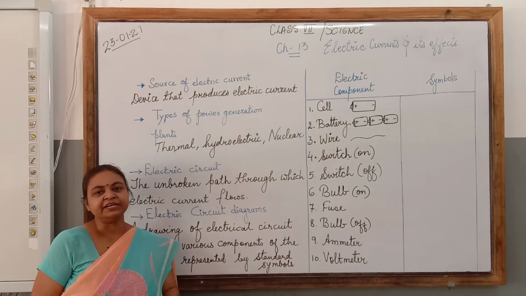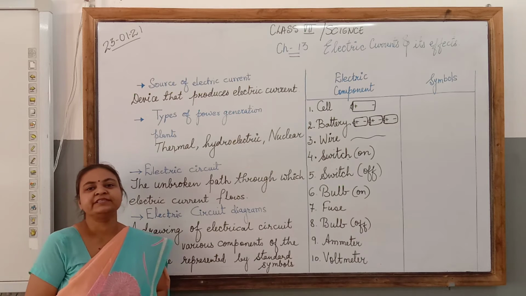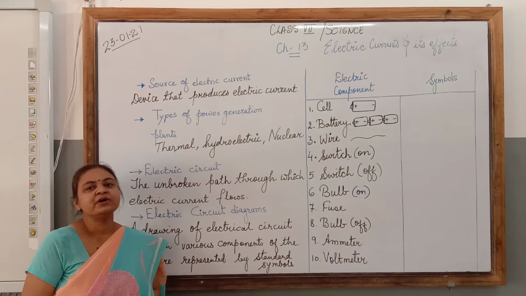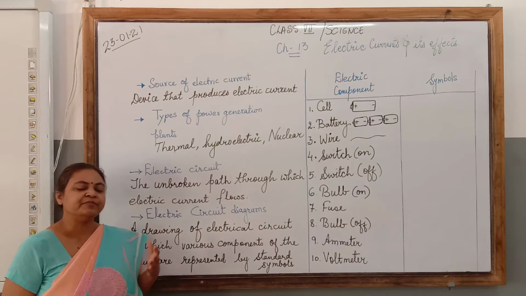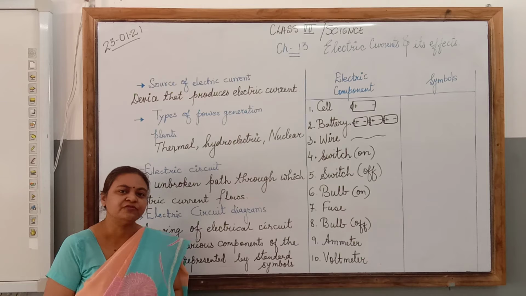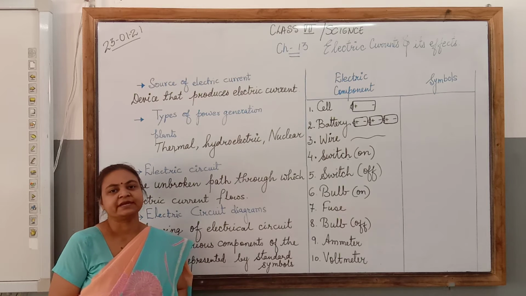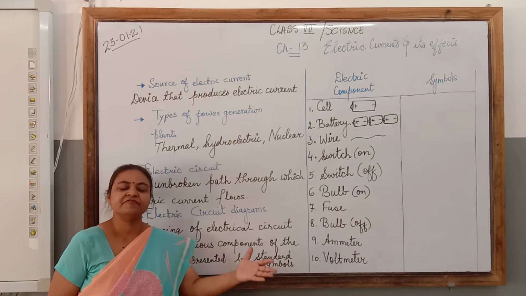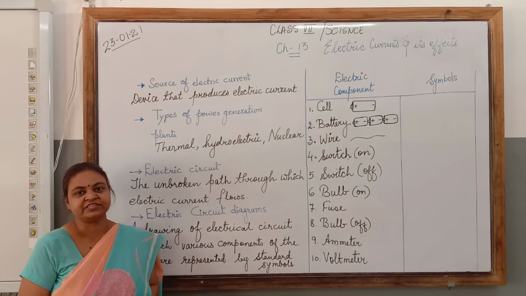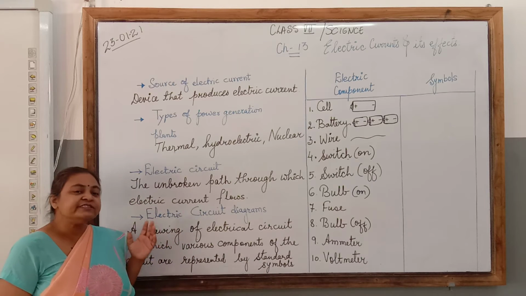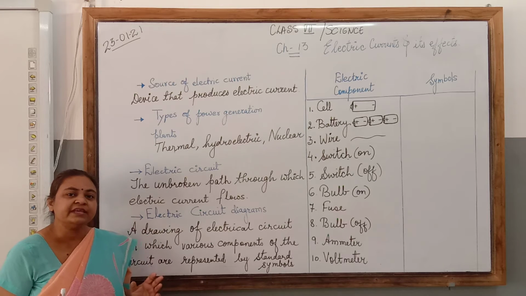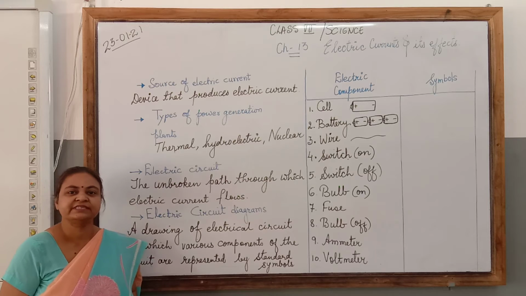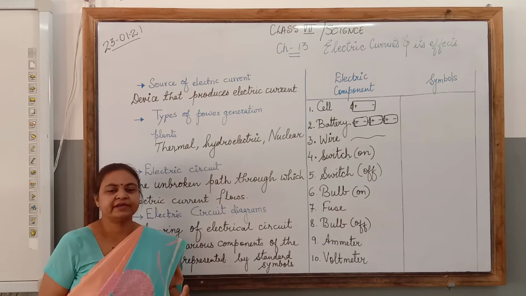We have also studied about conductors and insulators. The substances that allow electric current to flow through them are known as conductors. Like metals are good conductors of electricity. Graphite is good conductor of electricity. Whereas insulators are materials that do not allow electric current to pass through them, like plastic, wood, rubber, etc.